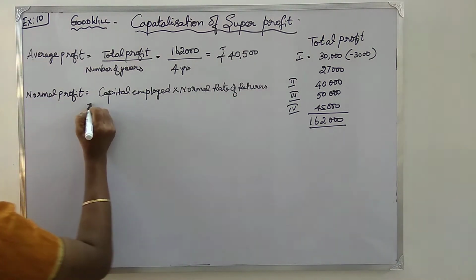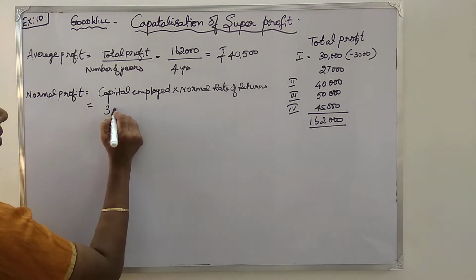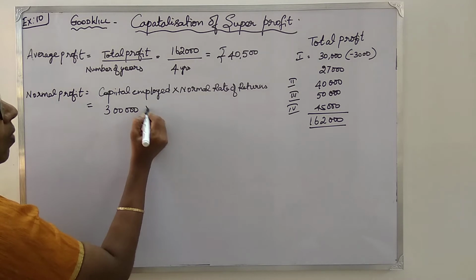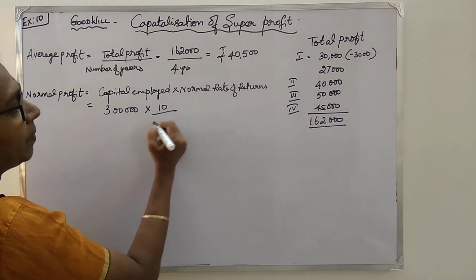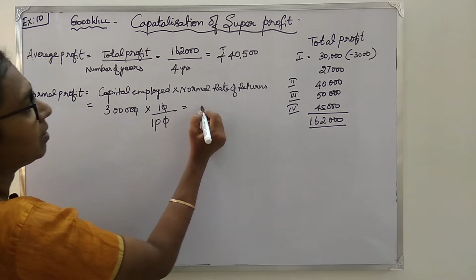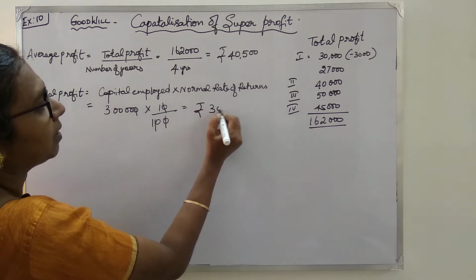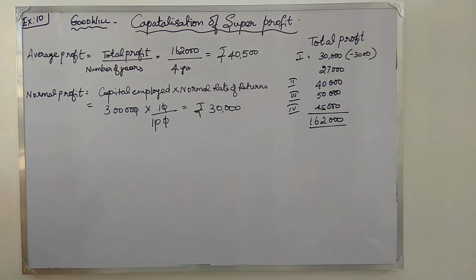Now what is the capital employed they have given you? That they have given you as 3 lakhs. Now what is the normal rate of return they told for this? It is 10%. So it is 30,000. Okay, so normal profit is 30,000.